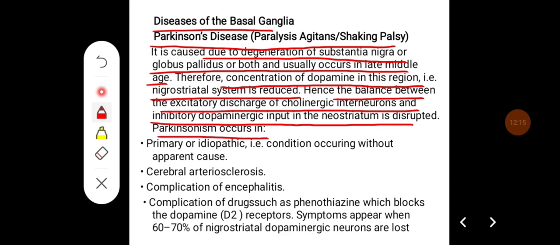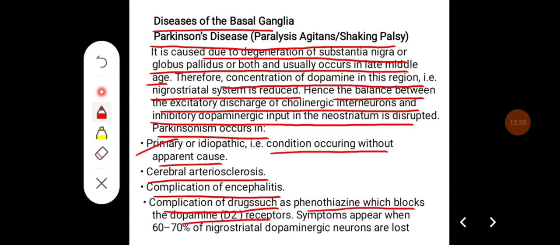Parkinsonism is primarily idiopathic, and that condition occurs without any apparent cause. Some of the etiological causes are that it can be secondary to cerebral arteriosclerosis, or a complication of encephalitis, or a complication of drugs such as phenothiazine, which blocks the dopamine receptors. And symptoms appear when 60 to 70% of the nigrostriatal dopaminergic neurons are lost.